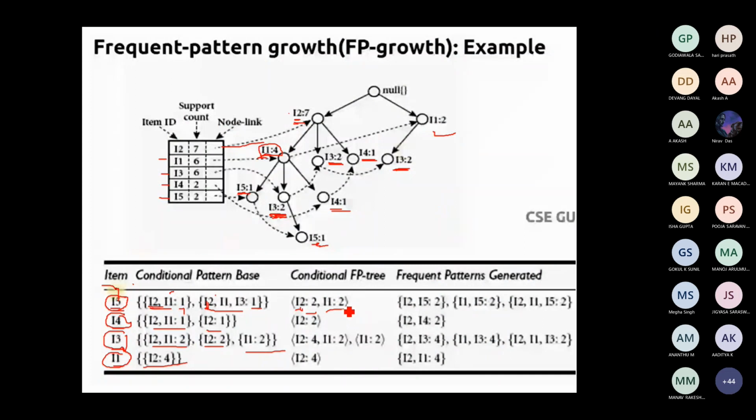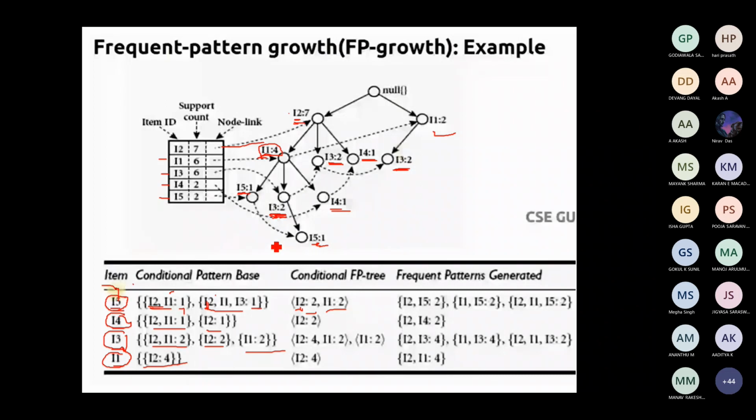So I3 comma 1 would be in the conditional FP tree associated with I5, but I3 has only the occurrence 1. So we check with the minimum support, it is not satisfying, so we are ignoring it.